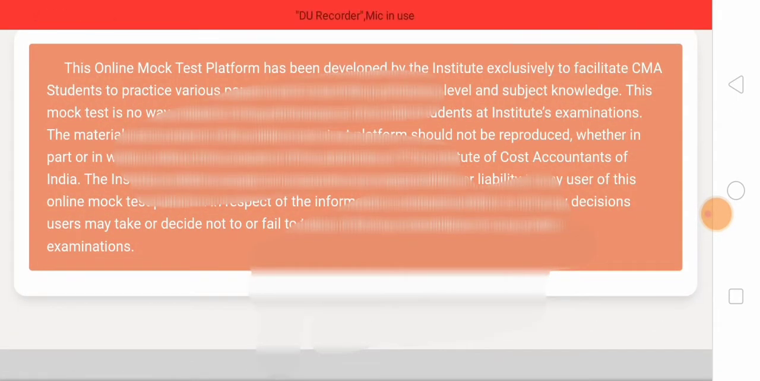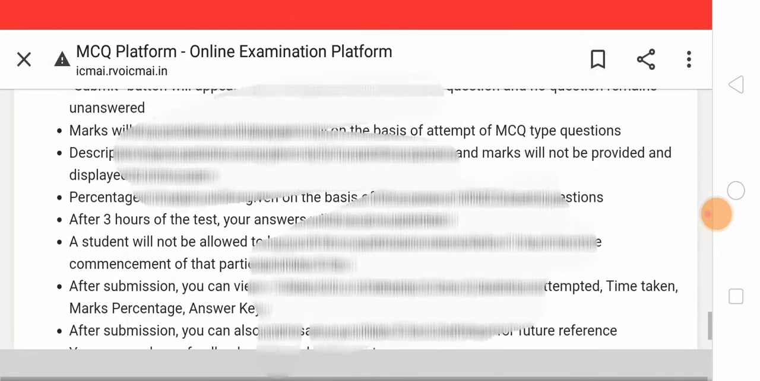The online mock test papers have been developed by the Institute exclusively for CMA student practice for various papers, and to test the proficiency level and subject knowledge. This mock test has no relation to the performance of CMA students in the examination. The material and content in the online mock test papers should not be reproduced in any form without the consent of the authorities of the Institute of Cost Accountants of India. The Institute neither accepts nor assumes responsibility or liability for the use of the online mock test with respect to the information contained, or for decisions users make that result in the failure or success of any examination. This procedure will not appear in the main exam, so no need to worry about this.